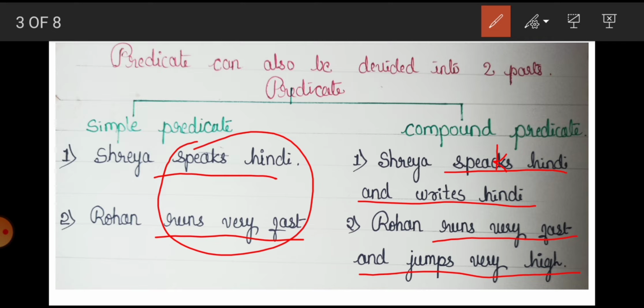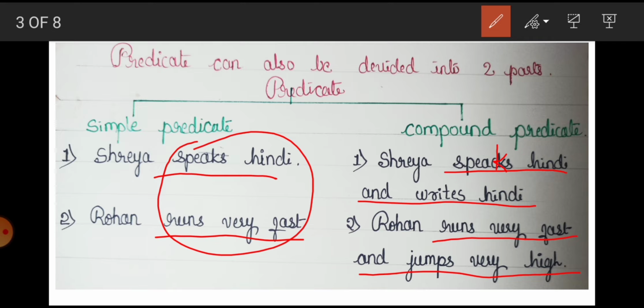One, that he can run very fast, and second, he jumps very high. Again, if two or more than two activities are being performed by the same subject, it is called compound predicate. Here Shreya is performing two activities and Rohan is performing two activities.